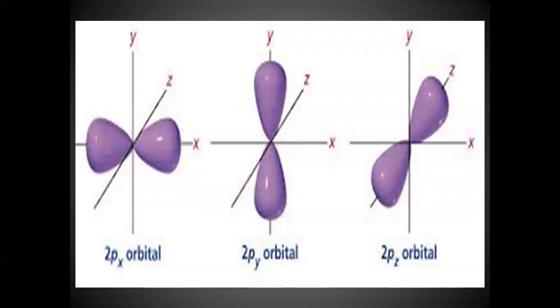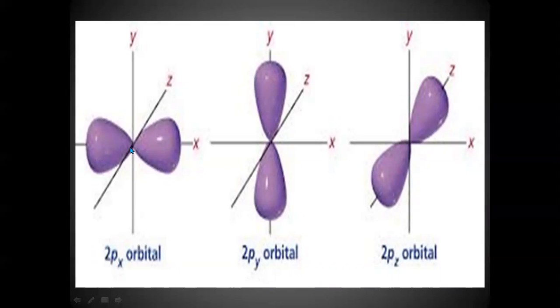Their shape will be like this. These are the lobes, 1 lobe, 2 lobe, and this is the axis. These lobes are lying on the x-axis, therefore it is called 2px orbital. One will be with minus and the other will be with plus sign. Okay, so this is the shape of 2p orbitals.